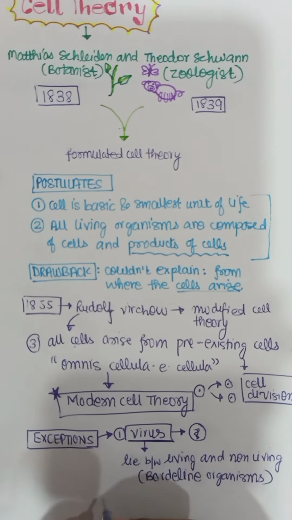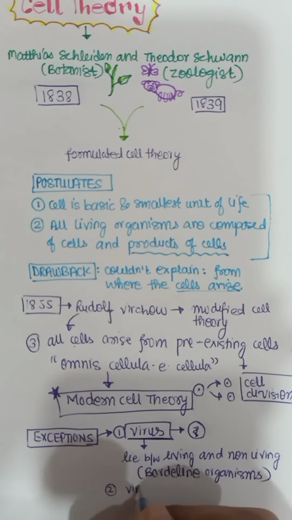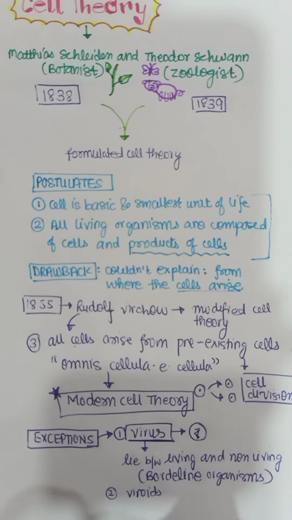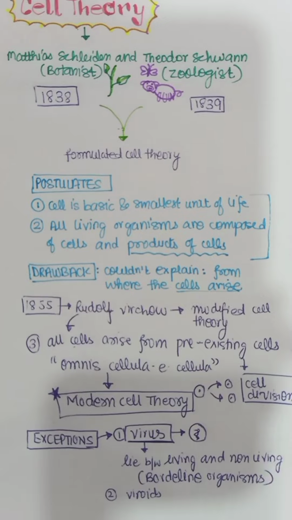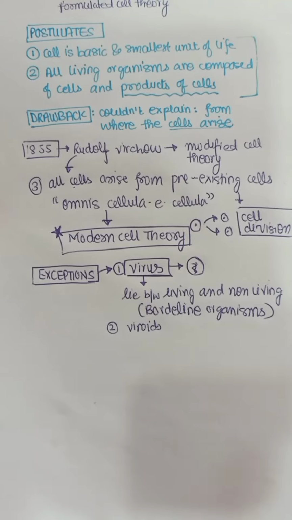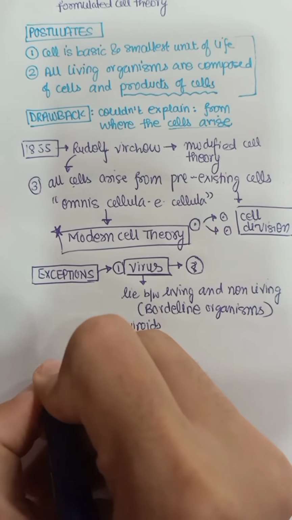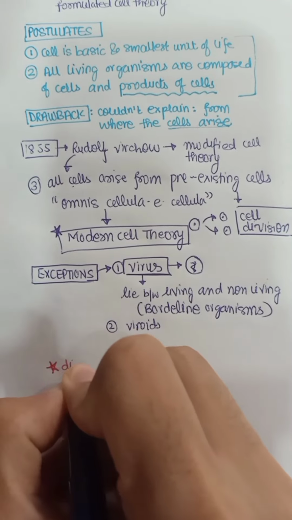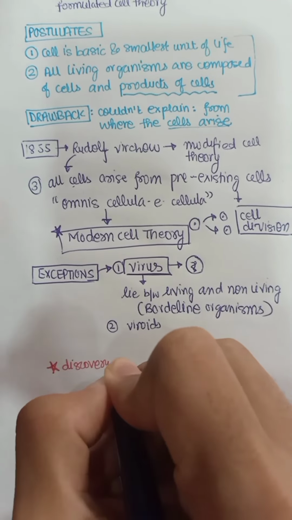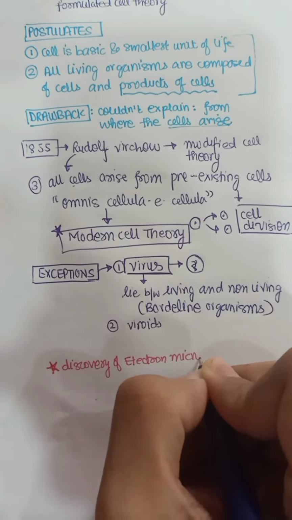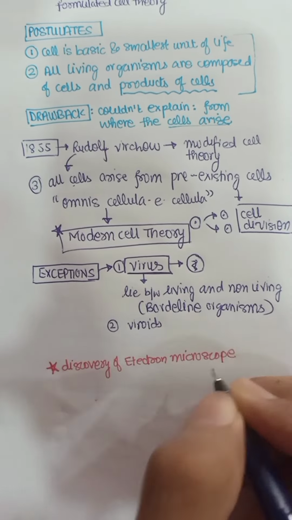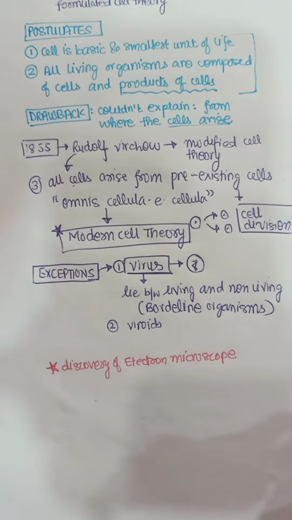There are certain other organisms like viroids. They also don't follow this theory, etc. The thing that I would like to bring into your notice is discovery of electron microscope. So what is an electron microscope? It is a microscope that is better than light microscope.